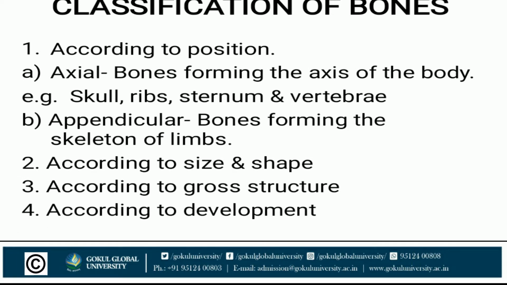Classification of bone according to position: axial and appendicular. Axial means located in the central portion of the body, and appendicular means attached to the axis. Bones forming the axis of the body are skull, ribs, sternum and vertebrae, that we have discussed and seen on the diagram of skeleton. Appendicular bones form the skeleton of limbs. Now, according to size and shape, short, long, etc., according to growth structure, according to development.